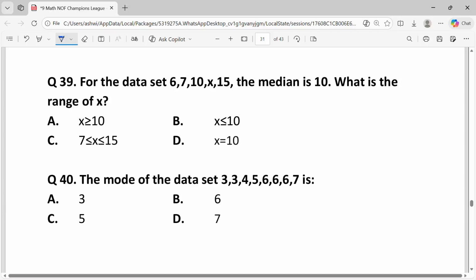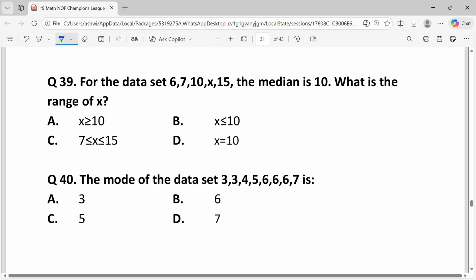For 10 to be the median, the data points must be able to be ordered such that 10 is in the middle. The current known values are 6, 7, 10 and 15. If we arrange them, 10 is already in the middle value. The value for x must be such that it does not shift 10 from the middle position.